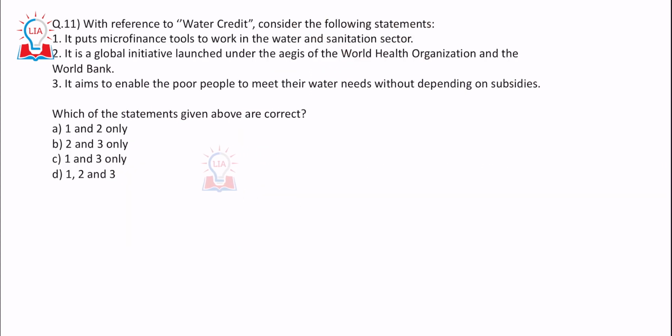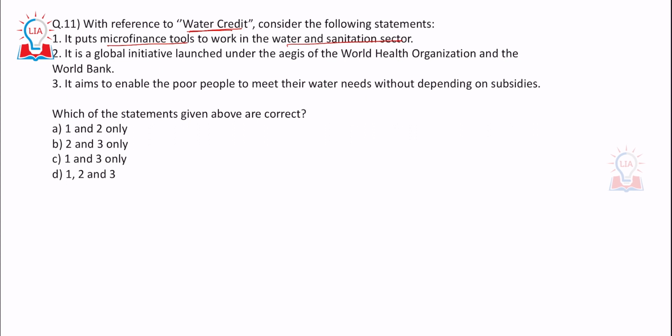Next, questions number 11, 12 and 13 are related to your current affairs. So what is this water credit that had been in the news? Basically, it's a microfinance thing. It puts microfinance tools to work in the water and sanitation sector. So that is very much true.